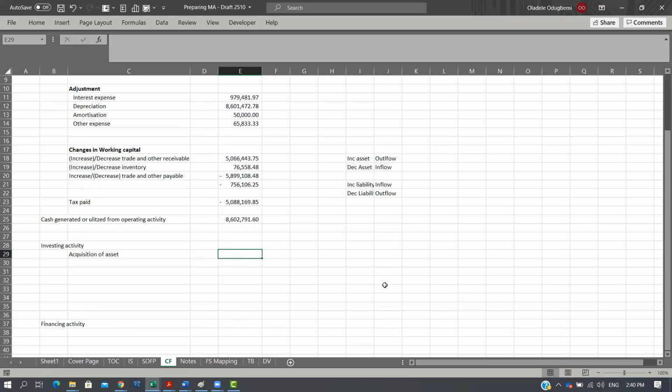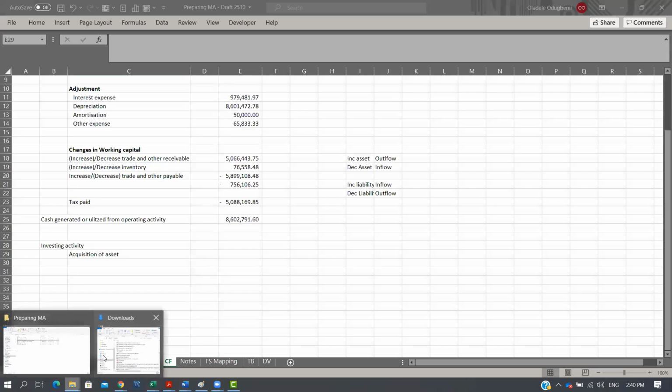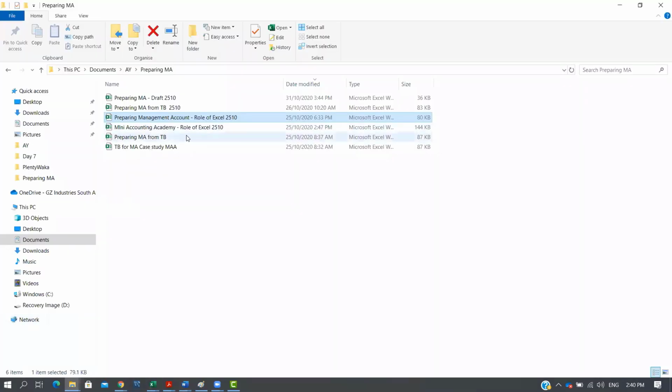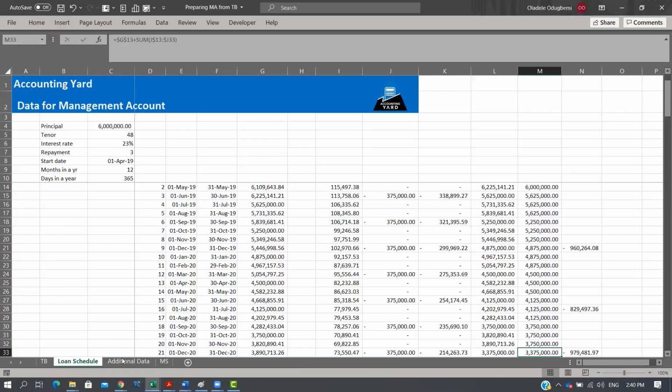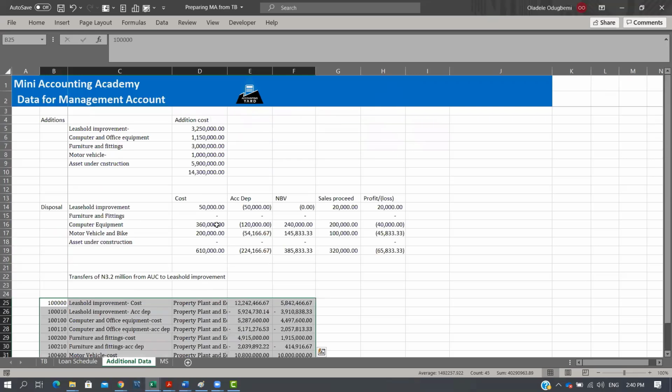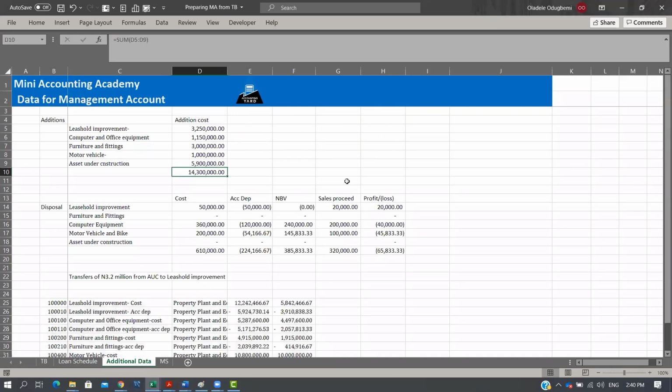But in this particular scenario, we don't have that. But don't forget that we had a trial balance for this scenario, and we had other information provided to us, right? Based on that, we're told that the business actually spent 14.3 million in acquiring assets. Okay, let me see the question.